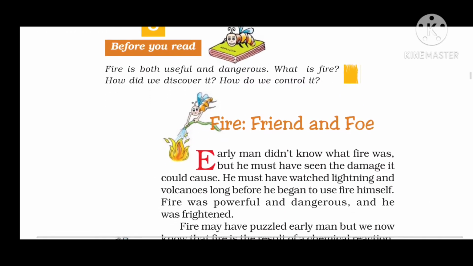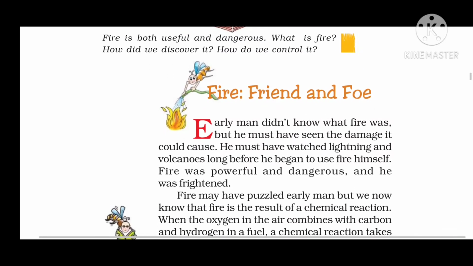Fire, friend and foe. Friend, you must be familiar with this term. Foe means enemy. Early man didn't know what fire was, but he must have seen the damage it could cause. He must have watched lightning and volcanoes long before he began to use fire himself. Fire was powerful and dangerous, and he was frightened.